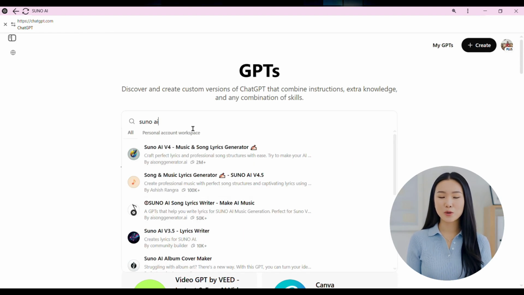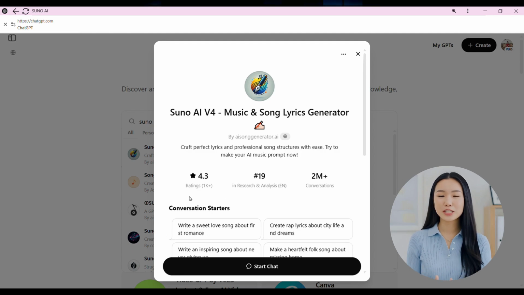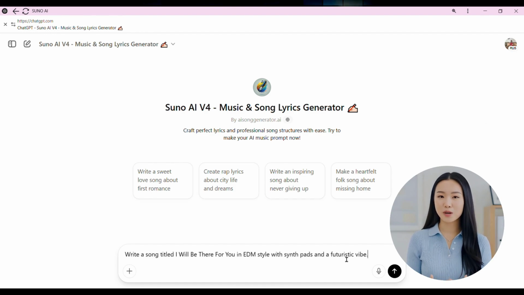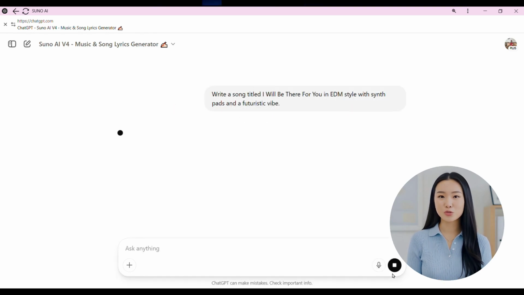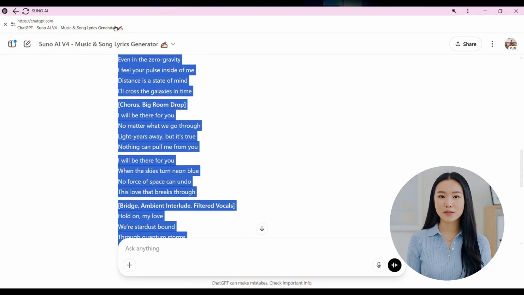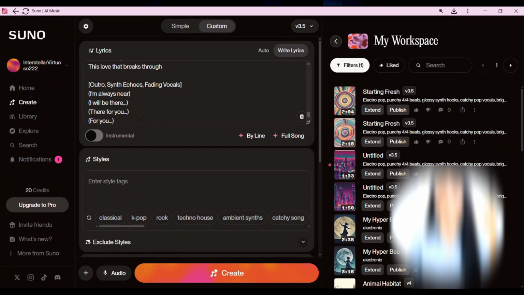If you are unsure how to write lyrics, you can use ChatGPT. Just go to Explore GPTs, search for SUNO, and select version 4.5. Then ask it to write a song. For example, write a song titled I Will Be There For You in EDM style with synth pads and a futuristic vibe. Copy the lyrics, style, and title, then paste them into SUNO.